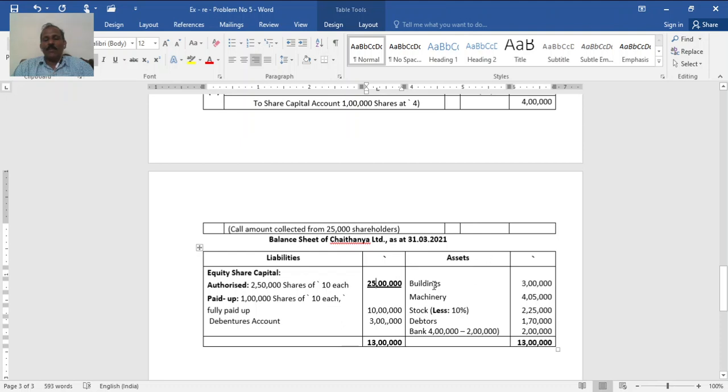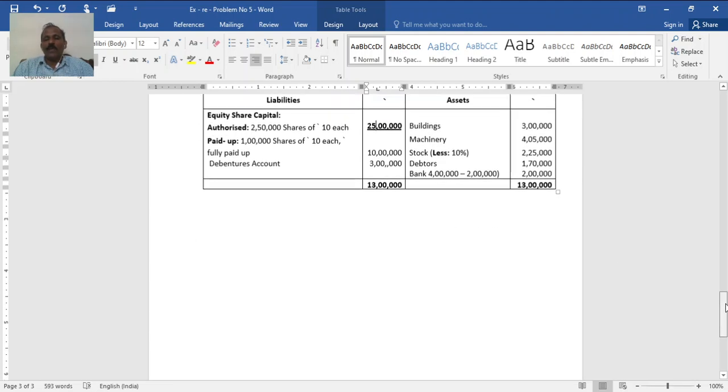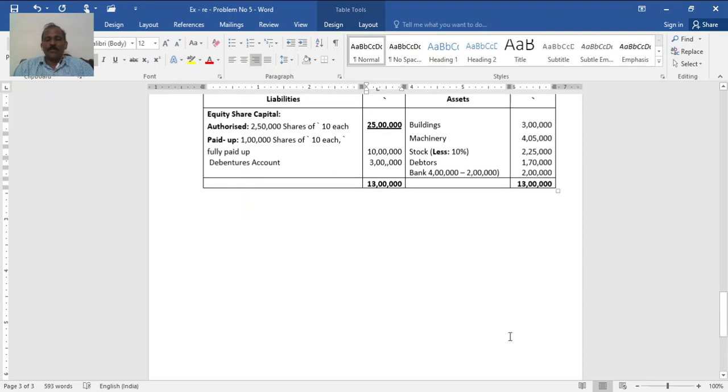Fixed assets: building 3 lakh, machinery 4 lakh 5,000, and no investment. Then current assets: stock 2 lakh 25,000, debtors 1 lakh 70,000 as it is. Bank account: you see, received 4 rupees per share, that is 4 lakh, minus 2 lakh paid to creditors, thereby 2 lakh balance left. This is all about the problem. Again, one more simple problem, examination type.